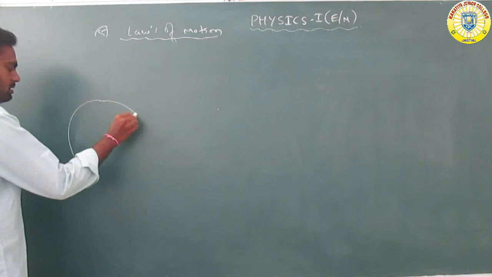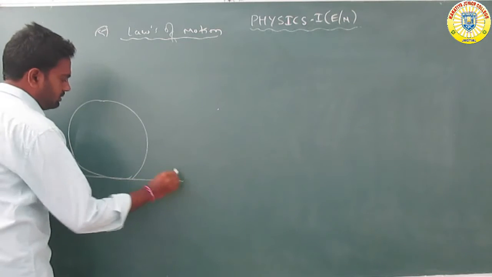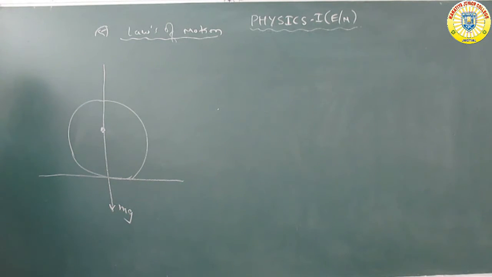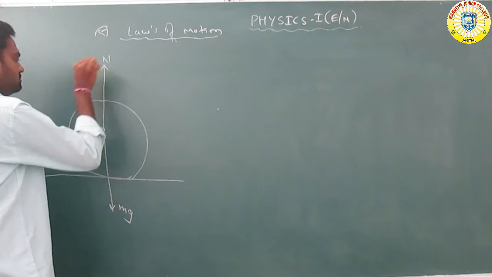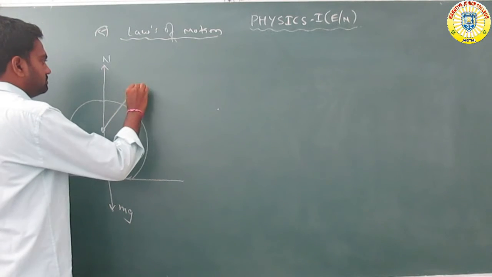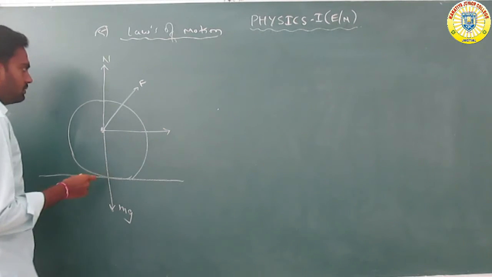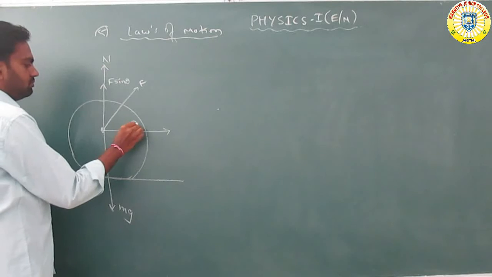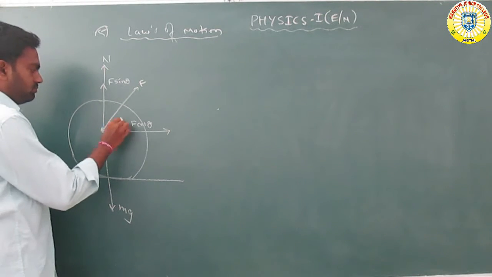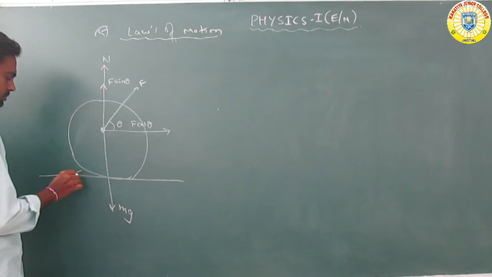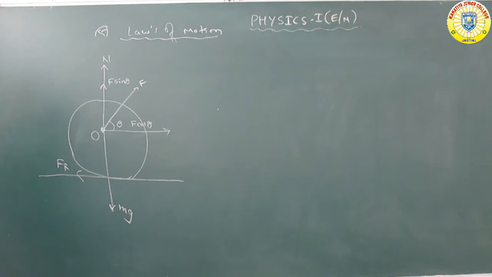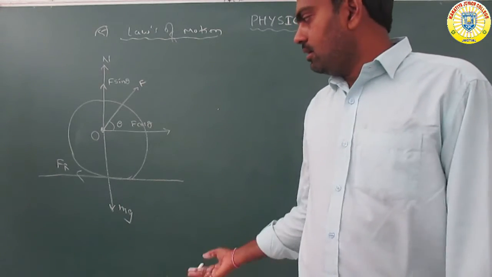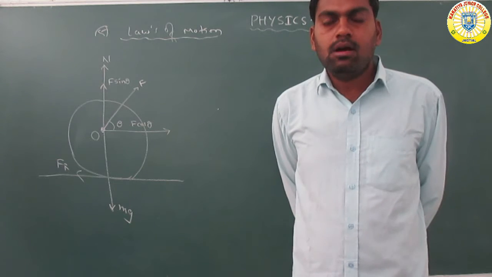Here the weight of the land roller is mg, or W, and it rests on the surface of the earth.